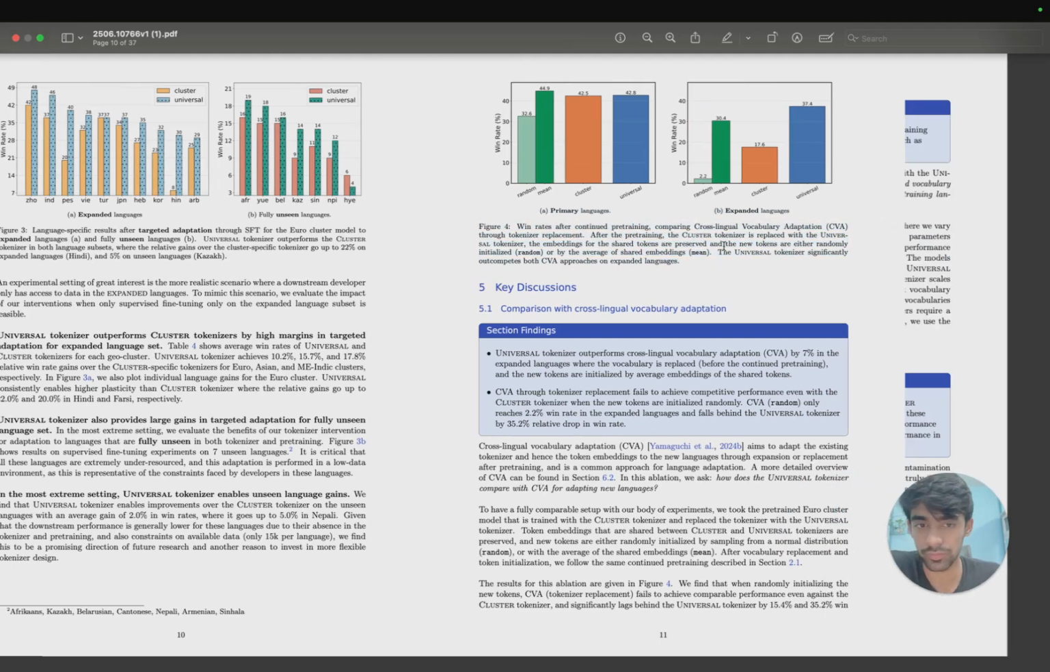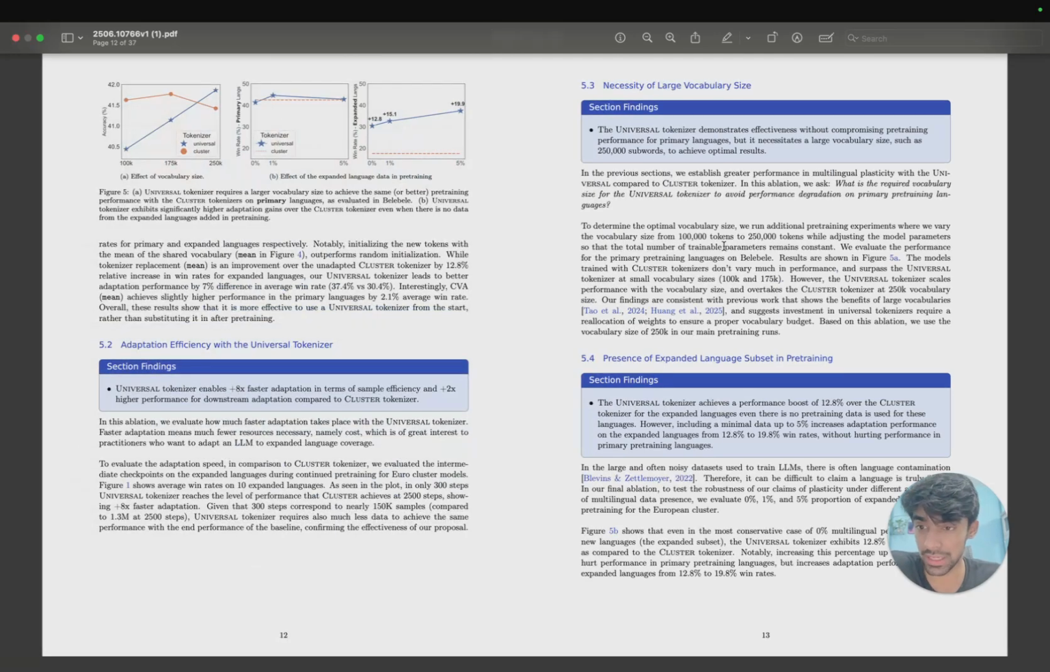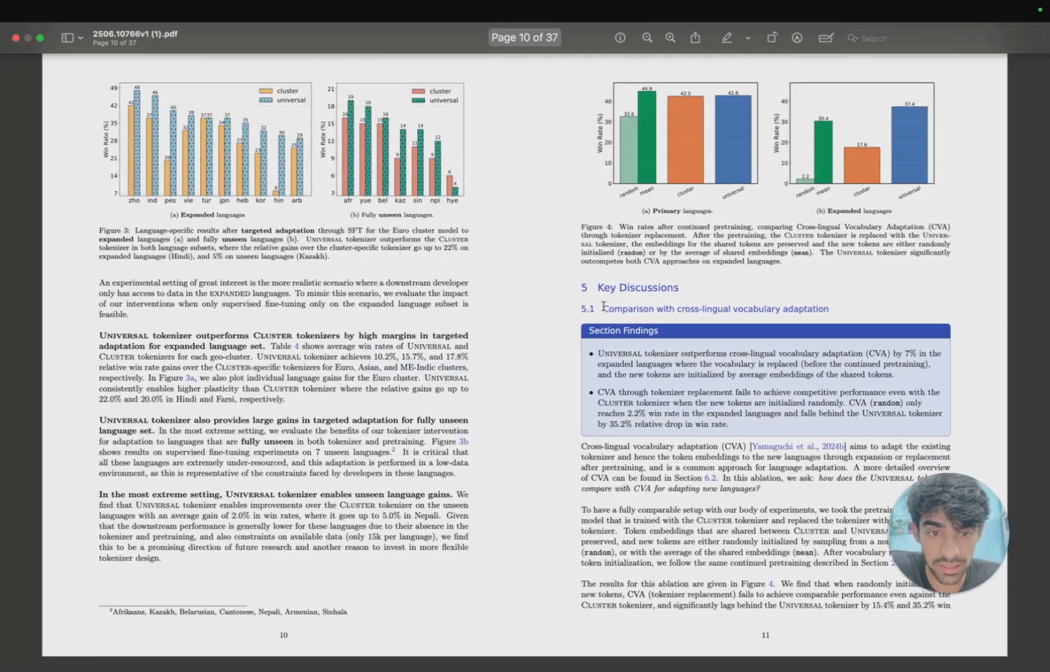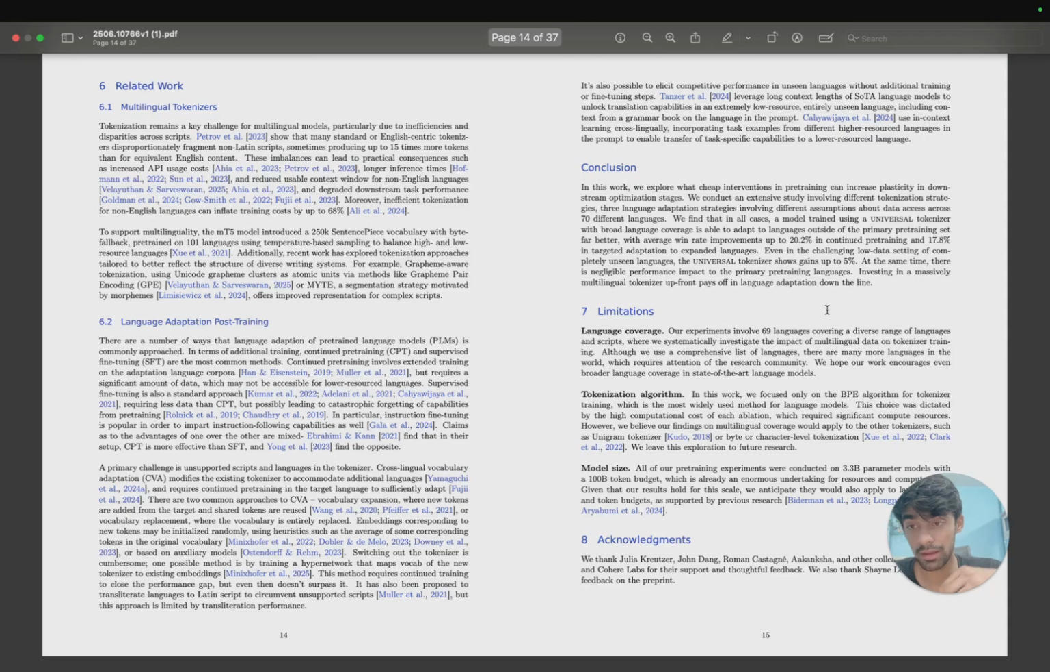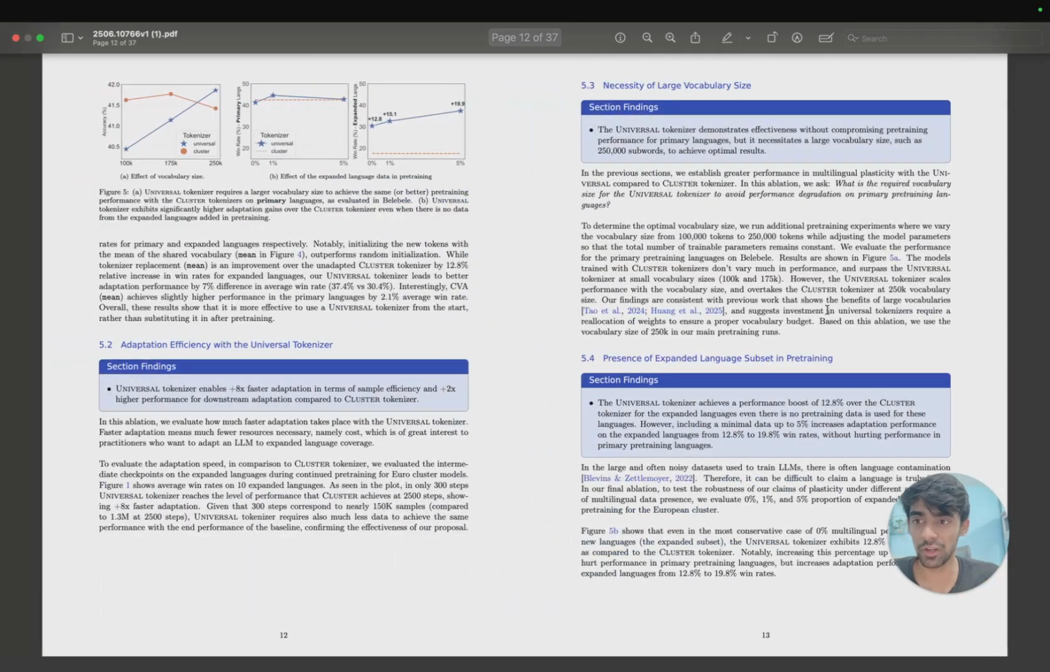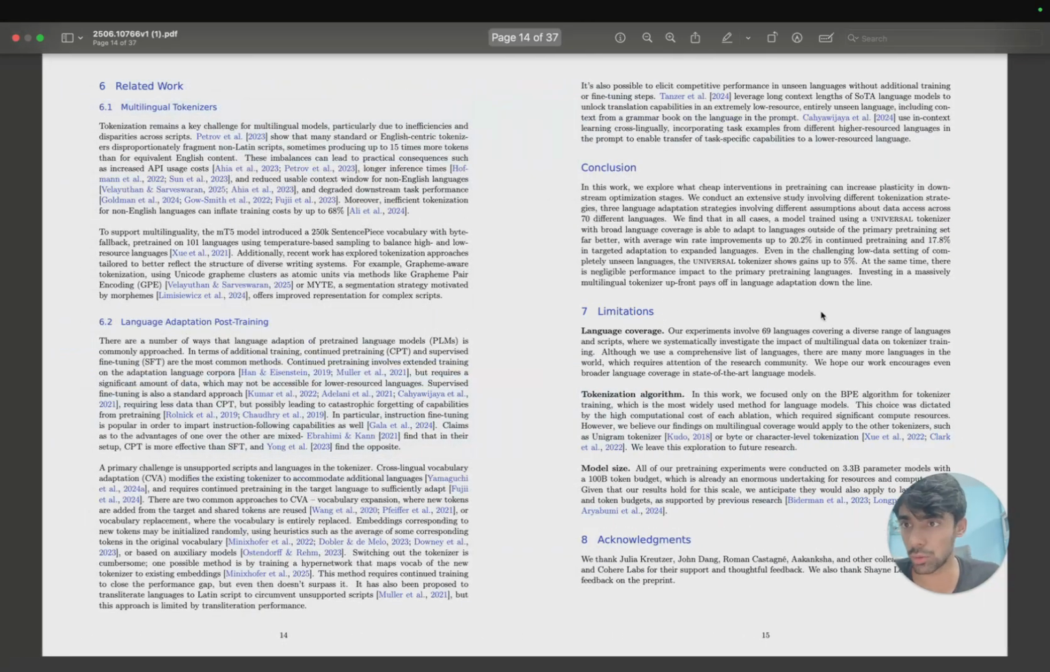Same thing, guys. I'll leave this part to you. You can go and read this key discussion, the comparison with cross-lingual vocabulary adaptation. I'll leave this to you, because if I start telling every single thing, the video will become more than 20 minutes, and I don't want that to happen right now.